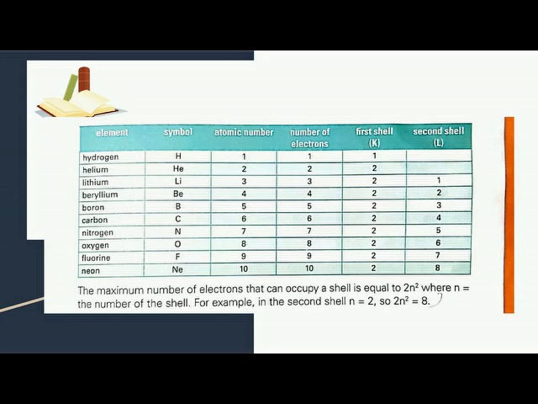The maximum number of electrons that can occupy a shell is equal to 2n², where n is the number of the shell. For example, in the second shell n is equal to 2, so 2n² is equal to 8.